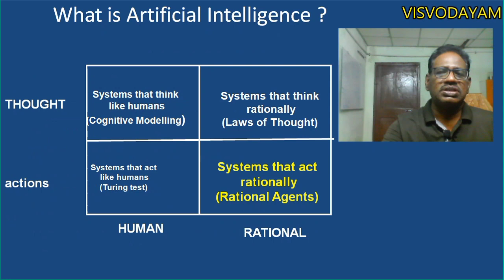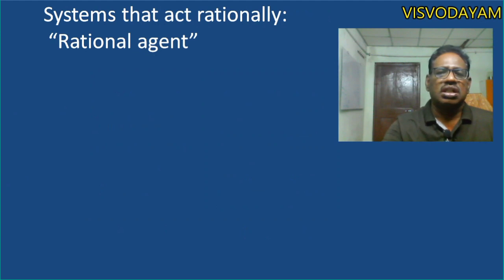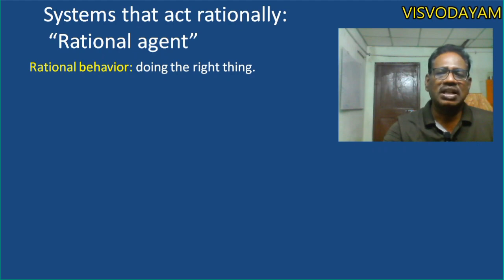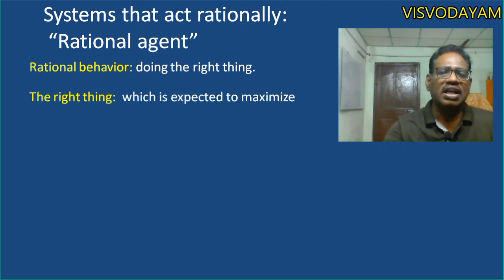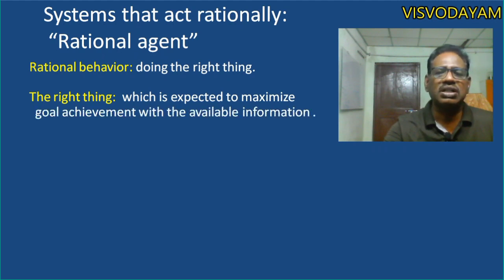The other approach for defining what artificial intelligence is, is the system that acts rationally, the rational approach. The system that acts rationally is defined with a rational agent approach. What is a rational agent? Rational behavior means doing everything right. The right thing is that which is expected to maximize goal achievement with the available information.